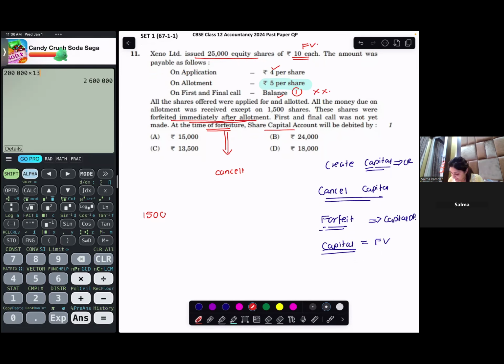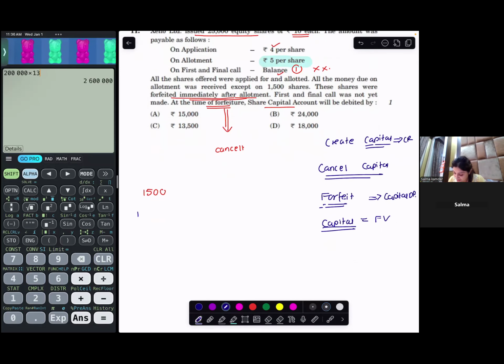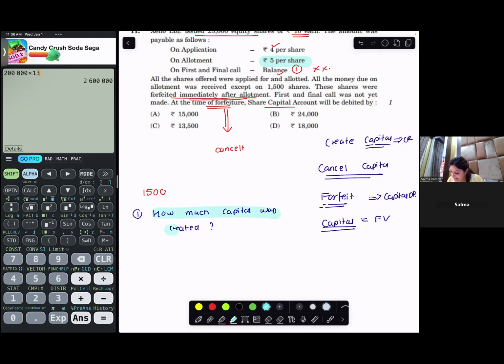When I'm forfeiting the shares, the first question I ask is, how much capital was created? So I get the answer. You create capital with the amount that you have called for. So what is the capital that is created? I will check what is the amount that I have called, and I have called only rupees 9. So capital created was rupees 9.